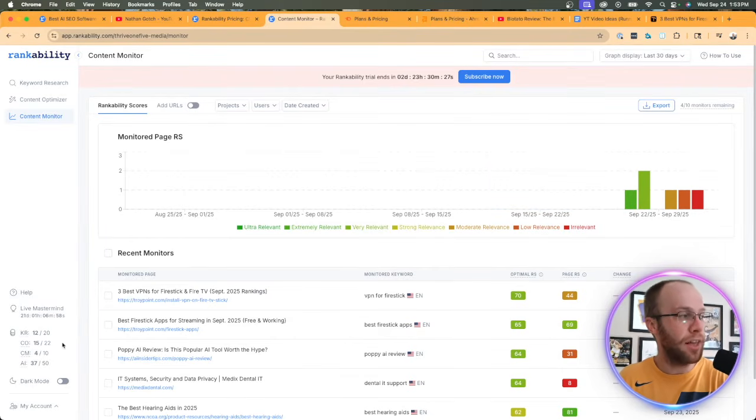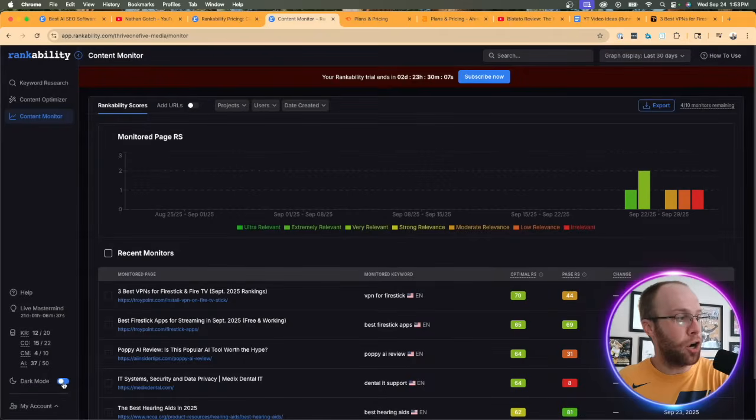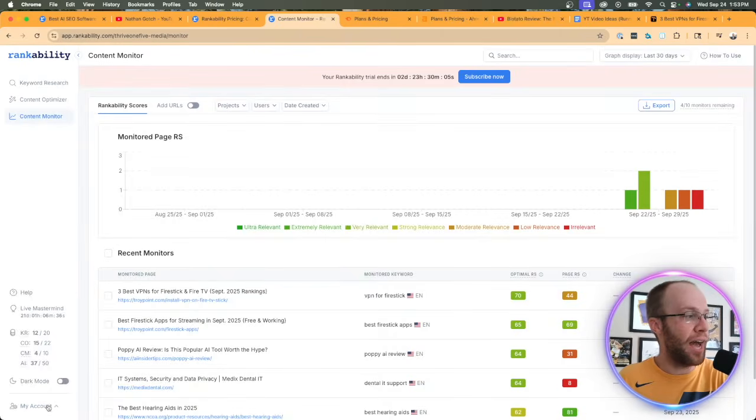Here are just some of the limits and what you have remaining for each month, right? So KR, keyword research, so I have 12 of 20 credits left, CO, content optimizer, CM, content monitor, and then AI credits as well. So this is a good little track here of how many credits that you have left before your plan renews every month, or if you're on the annual plan every year, etc. And then here they have a dark mode, so you can use the dark mode if you want that. And then also just some account settings like billing and whatnot. So just wanted to call that out.